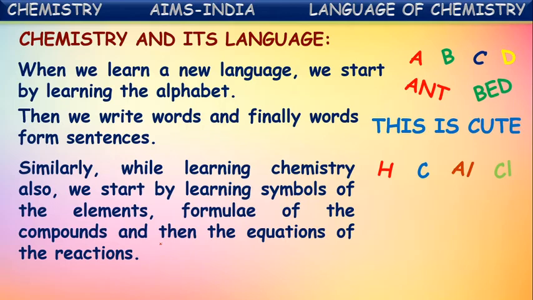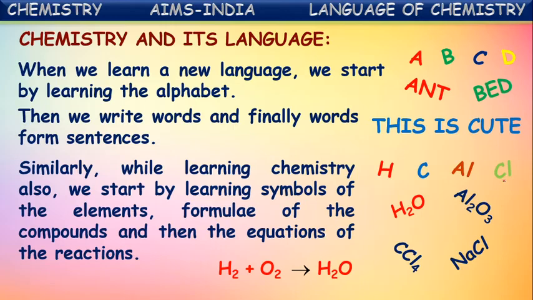By using these symbols, we write formulae of different chemical compounds. By using the formulae and symbols, we write chemical equations for chemical reactions. In this way, we learn chemistry. So chemistry also has its own language, with symbols, formulae, and equations.